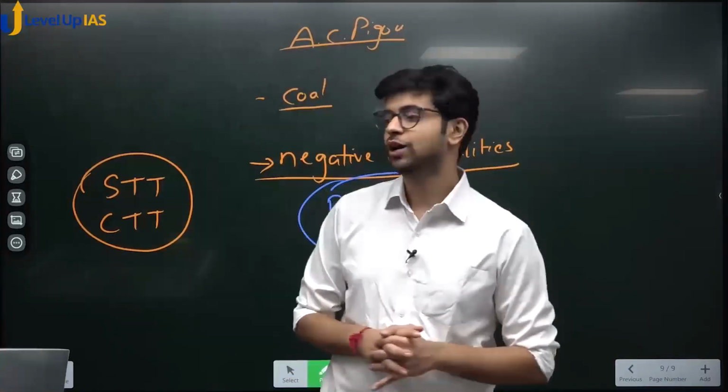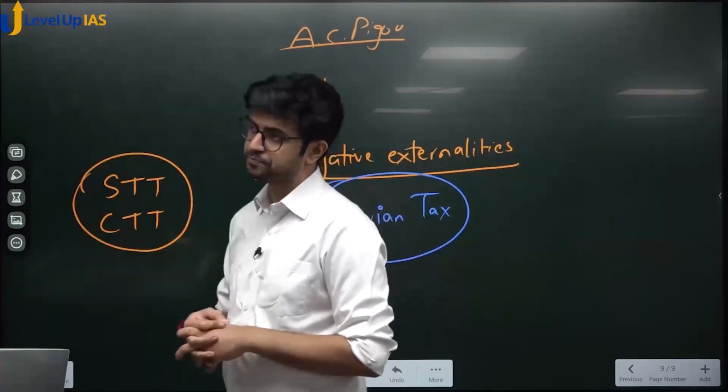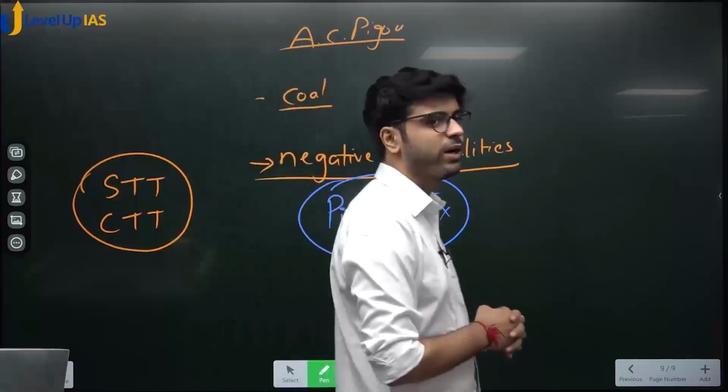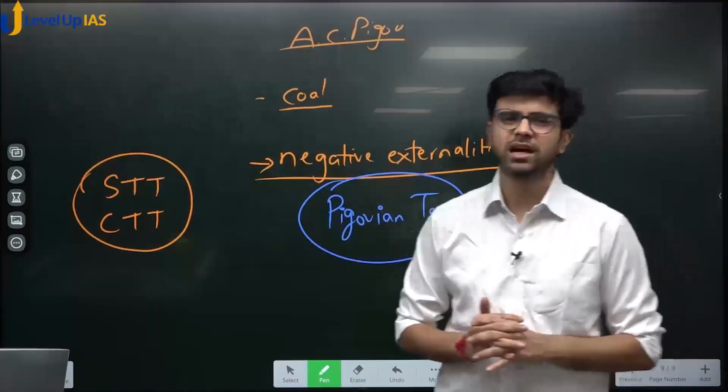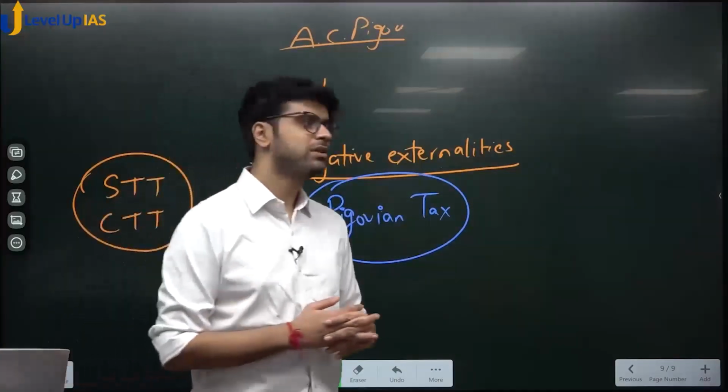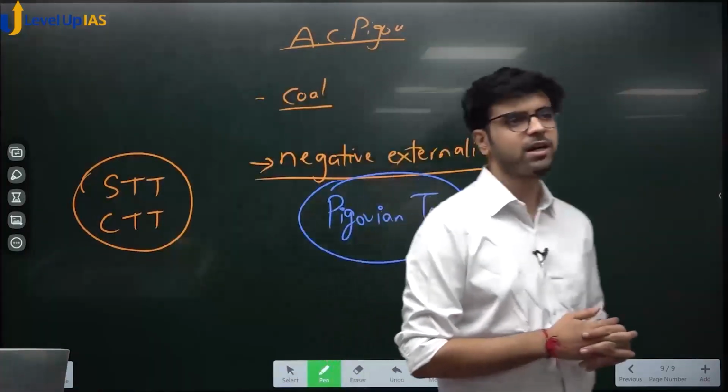Yes or no? Then we spoke about tax to GDP ratio. On average, in other countries it is more than 25, 30, 35%. We are stuck at 16%, so it is bad. One of the major reasons is agricultural income, because it is not taxed. Agricultural income is exempt under section 10(1).